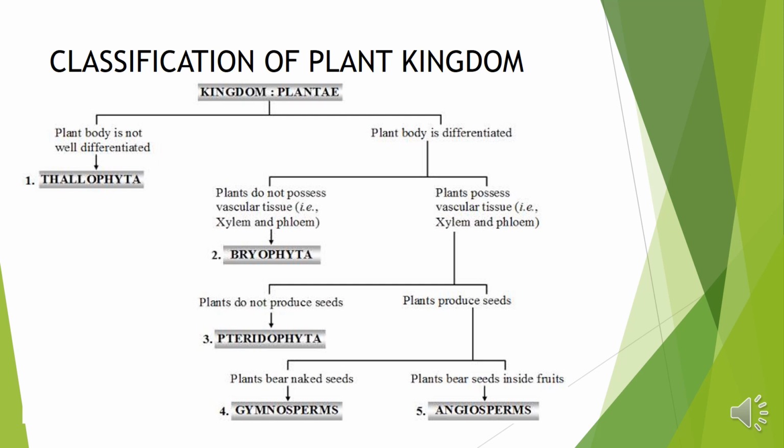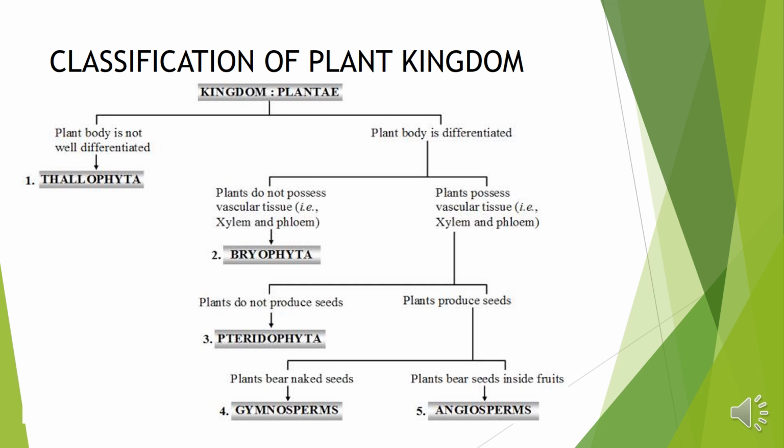So if it does not have vascular tissue, then the division will be bryophyta, and if the division is having vascular tissue, xylem and phloem, then again it is divided in two categories. One is the plants which do not produce seeds, means these produce spores, and plants which do not produce seeds are known as pteridophyta, means bryophytes, pteridophytes and thallophytes, we can say that they produce spores.